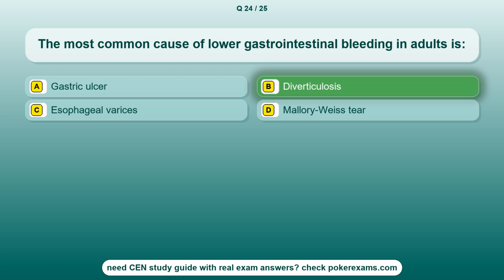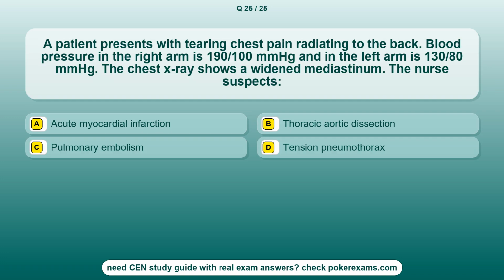The correct answer is option B, diverticulosis. Question 25. A patient presents with tearing chest pain radiating to the back. Blood pressure in the right arm is 190/100 mmHg and in the left arm is 130/80 mmHg. The chest X-ray shows a widened mediastinum. The nurse suspects option A, acute myocardial infarction. Option B, thoracic aortic dissection. Option C, pulmonary embolism. Option D, tension pneumothorax.